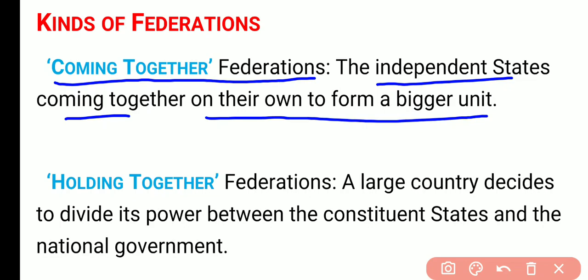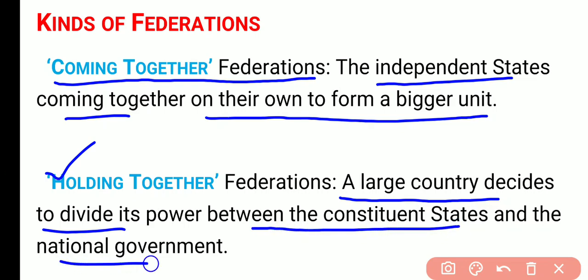Same is there with the Australia, same is there with the West Indies too. So when the independent countries or independent states come together on their own to form a bigger unit, that is known as coming together federation. Second is holding together federation. What is the holding together federation? When a large country decides to divide its power between the constituent states and the national government, that is known